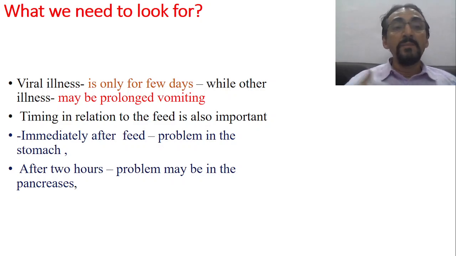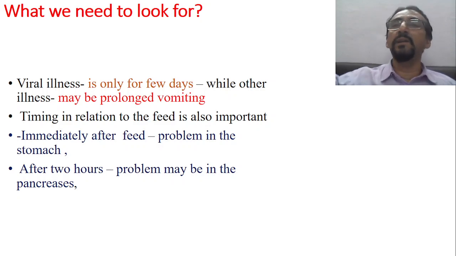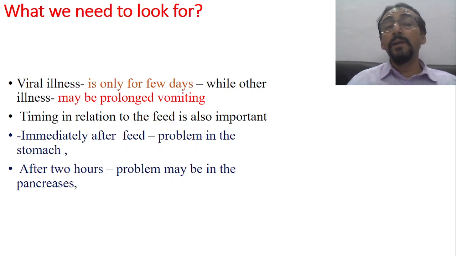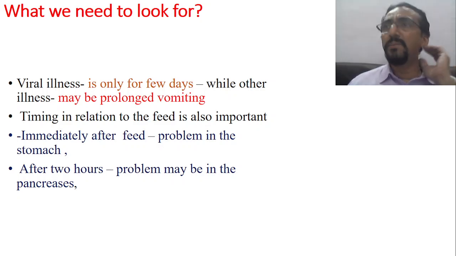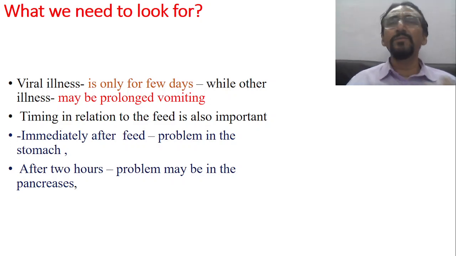Now if it is immediately after the feed, there may be a problem in the stomach. If it is after 2 hours, the problem may be in the pancreas. Immediately after feeding, the chance of aspiration is there, and there may be a problem in the stomach or esophagus, therefore there will be vomiting. If the vomiting happens after 2 hours, it means the feed has passed through the stomach, entered the intestine, and goes through the pancreatic area. So there may be problems related to the pancreas. It may be cystic fibrosis or some other pancreatitis-like conditions, abetalipoproteinemia, and many other conditions.